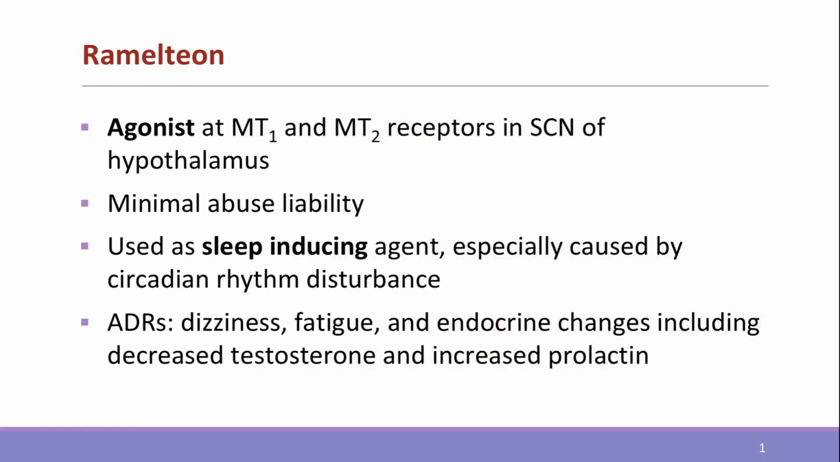Melatonin receptor stimulant Ramelteon is an MT1 and MT2 receptor agonist used for sleep-onset insomnia related to circadian rhythm disturbance. It has minimal abuse potential but may cause endocrine effects.